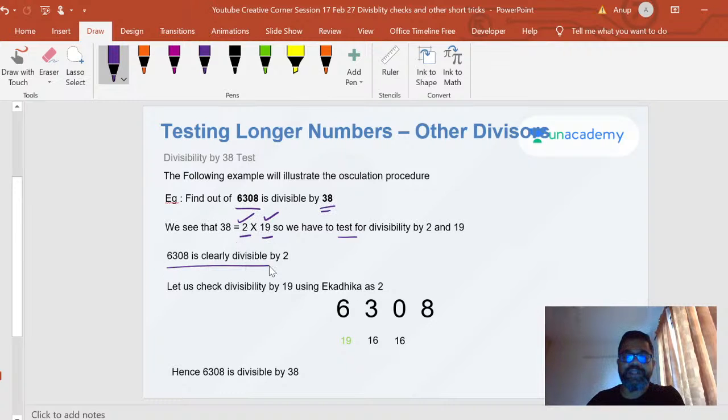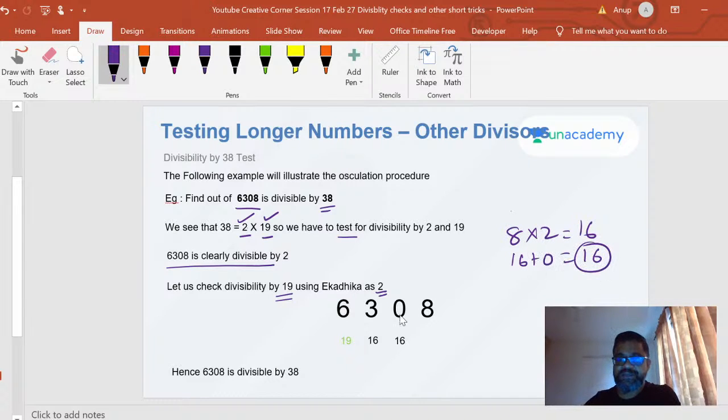Now you know for sure that it's clearly divisible by 2, right? 6308 is very, very clearly divisible by 2. Now let's check the divisibility by 19. And this is a method that we have done a while ago, right? Previously we were doing this only, no? So 6308, divisibility by 19, what's the ekadika? 2, right? So my very first step is 8 into 2, which is 16, right? So 16 plus 0, which is 16. So that's my first 16, right?